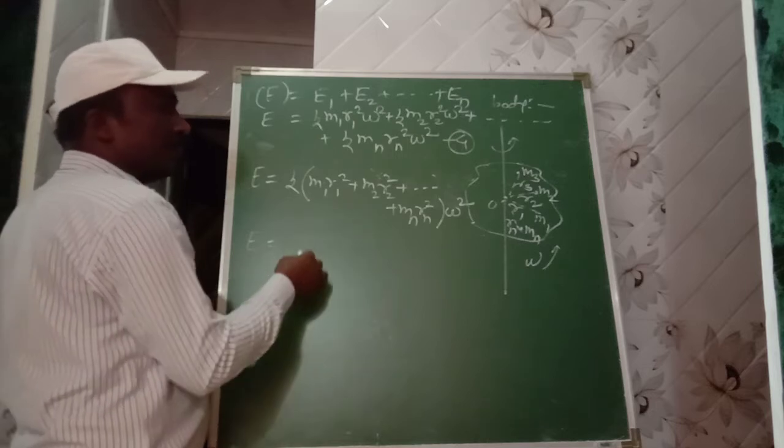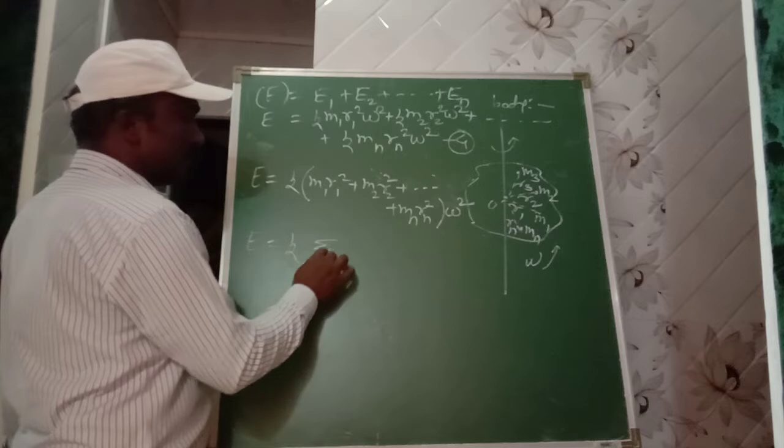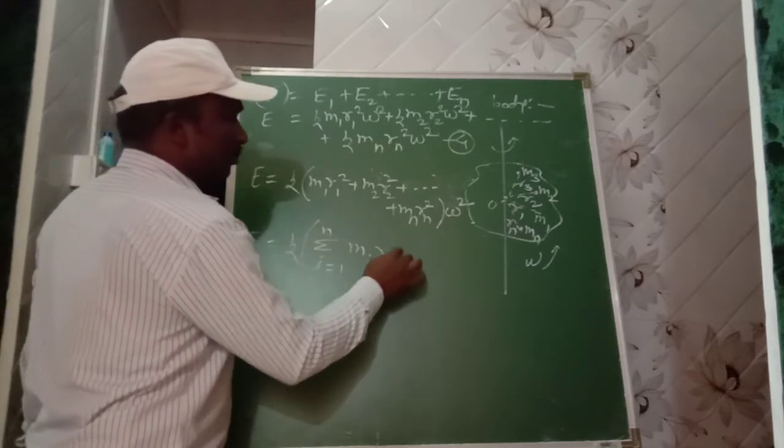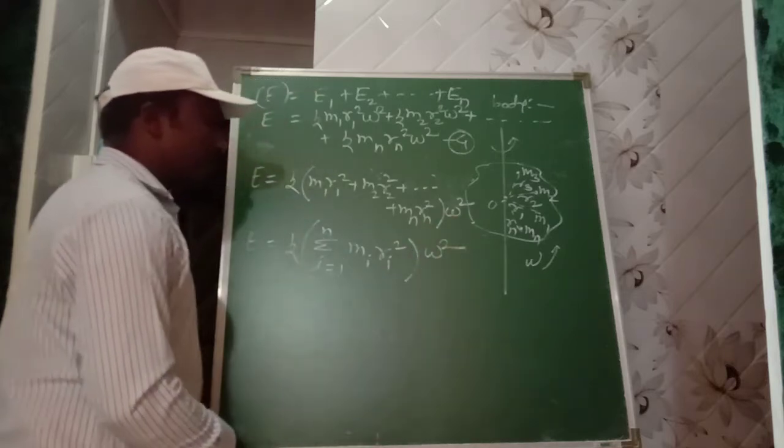Then write in summation form this bracket, equal to 1/2 summation i equal to 1 to n mi ri square omega square.